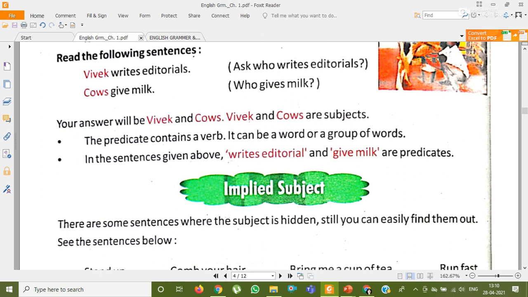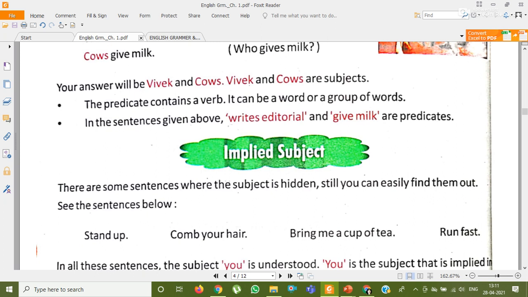Okay, so here the subject is not there, but actually the subject is hidden. It is not seen, it is not visible. So how can you find out? That means we are telling you, open your book. Or I can use any name. I can tell Parth, open your book. Here we have not used the name, simply we are telling open your book. So that means the subject is hidden here. It means you. That is understood. Here the subject is hidden and the subject will be you, Y-O-U.